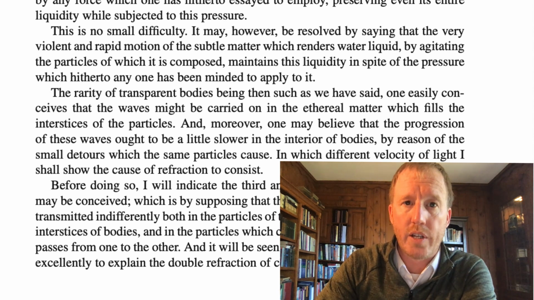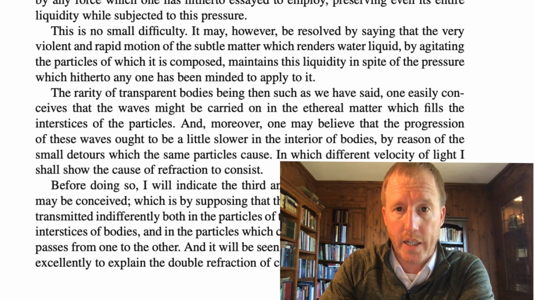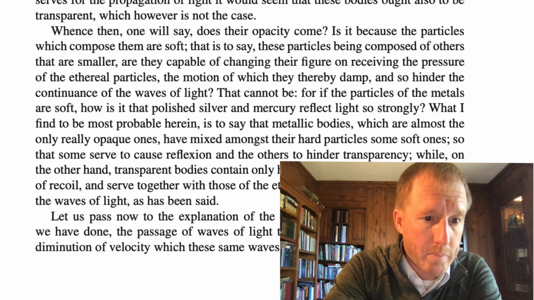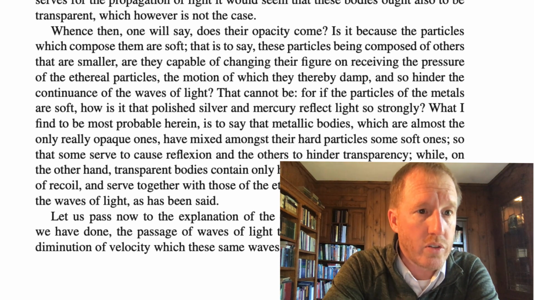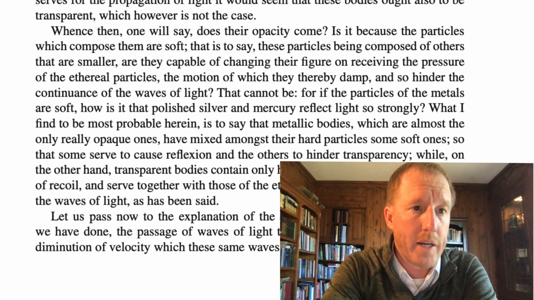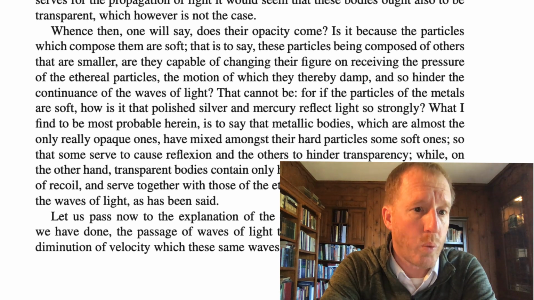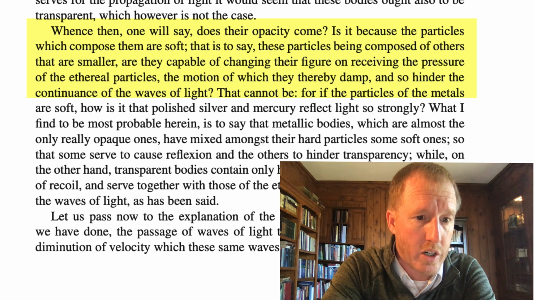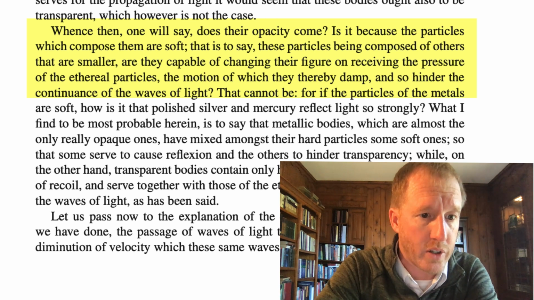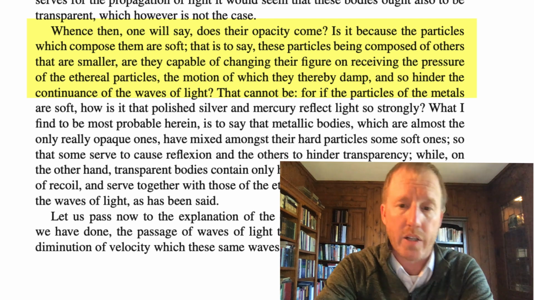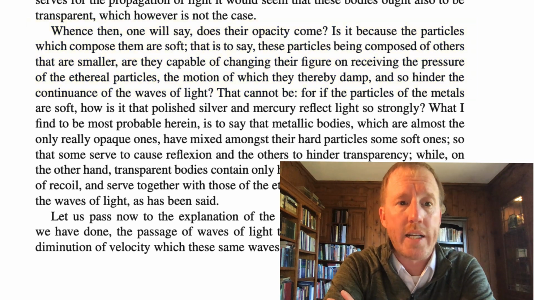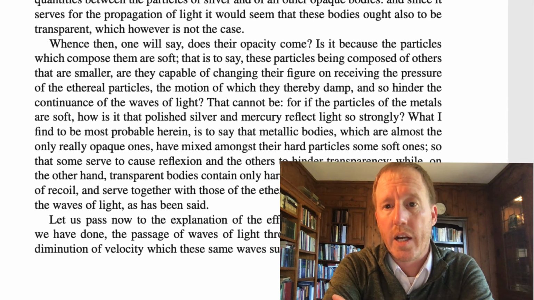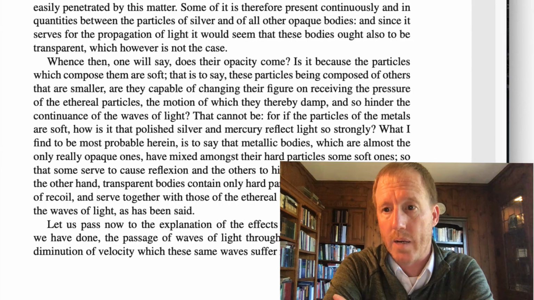Why is he partial to this? Well, he thinks that it can possibly explain why it is that certain materials are transparent and certain are opaque. So he mentions this at the, I guess, the first, second, third, fourth full paragraph on page 192. He says, whence then, one will say, does their opacity come? Is it because the particles which compose them are soft? That is to say, these particles being composed of others that are smaller are capable of changing their figure, and so on. So he's bringing up this issue of why is it that certain materials like glass are transparent and others are opaque, like silver or copper or gold.